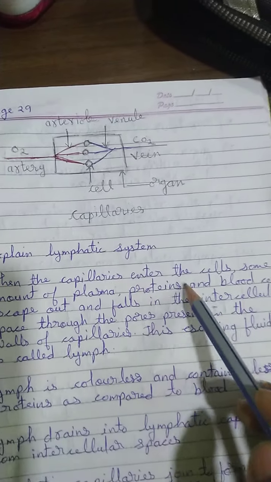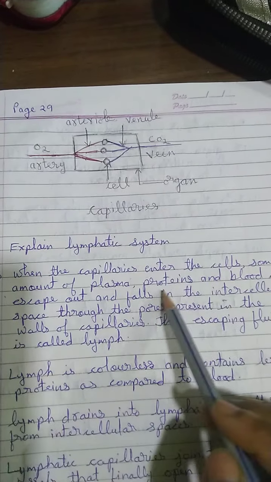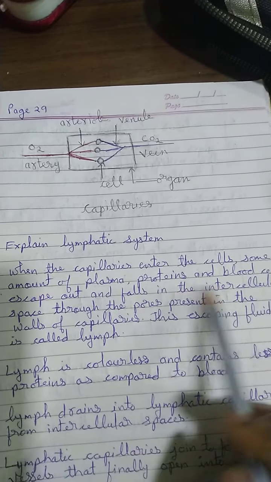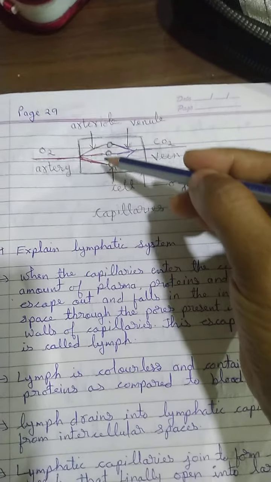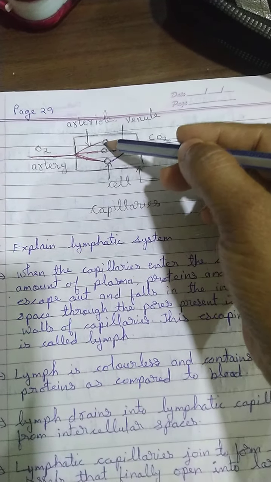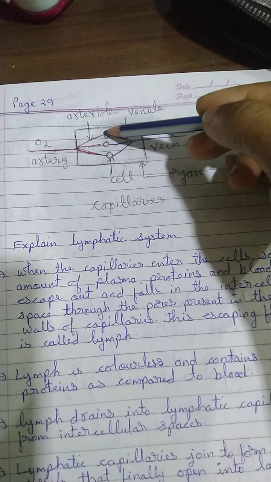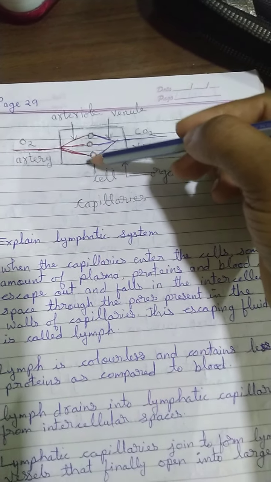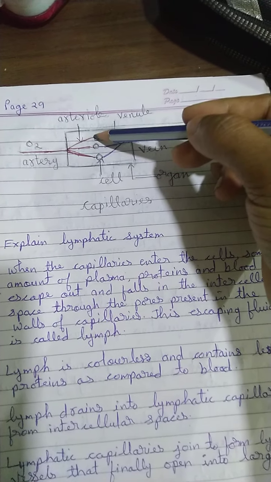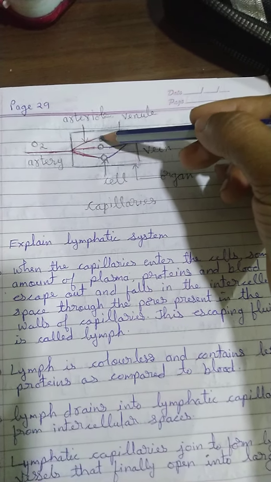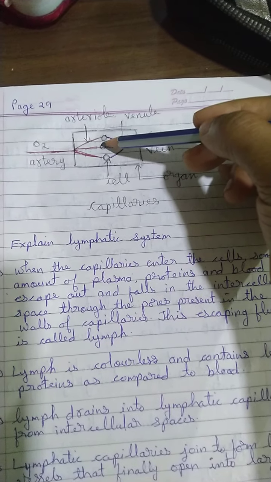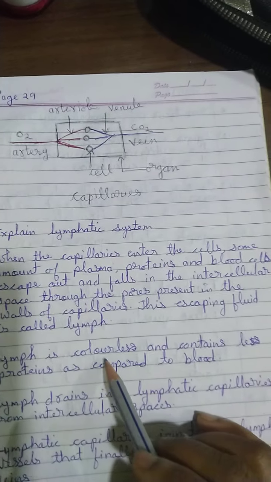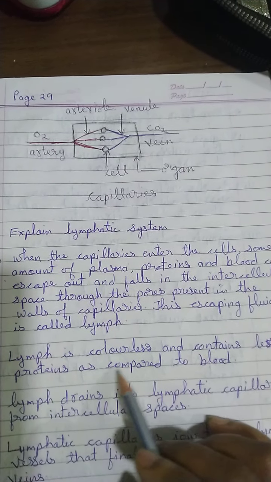When the capillaries enter the cells, some amount of plasma, proteins and blood cells escape out through the pores and fall in the intercellular space, in between the cells. This substance which got leaked out of the capillaries is called lymph. Lymph is colorless and contains less protein as compared to blood.